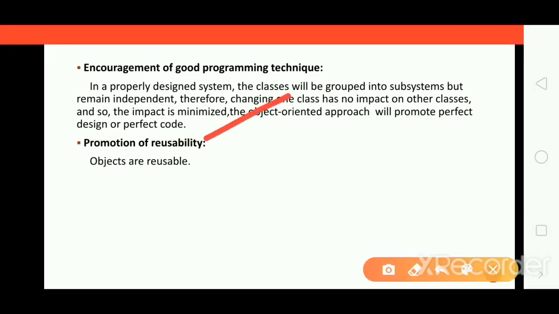Promotion of reusability. Objects are reusable. Objects are independent from one object to another object. They can be used repeatedly because objects provide a higher level of abstraction. They hide the implementation details, and only the essential part is taken into account. That is why objects are reusable.